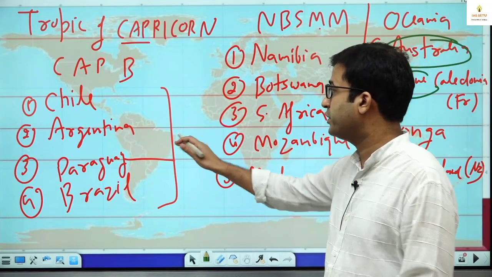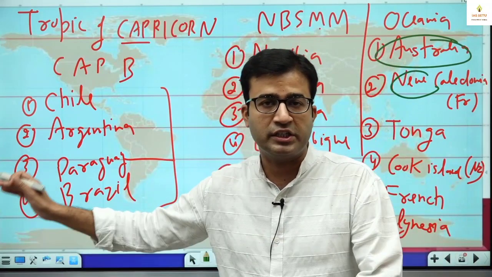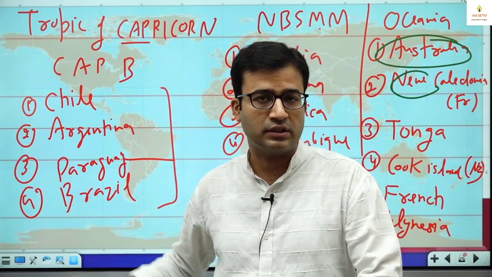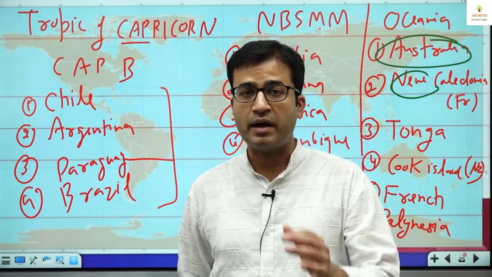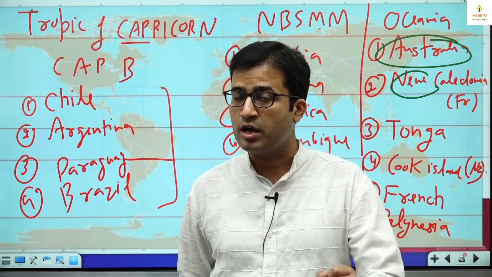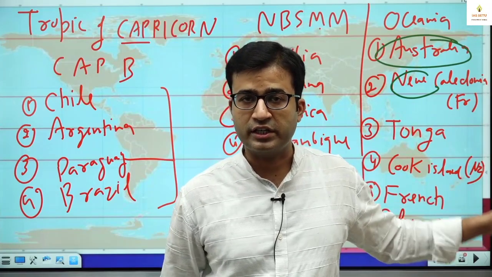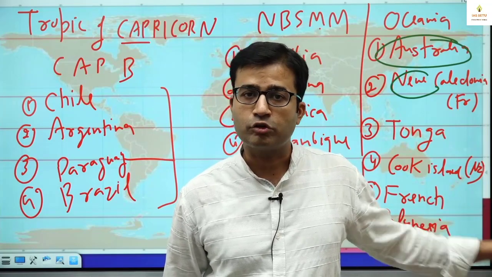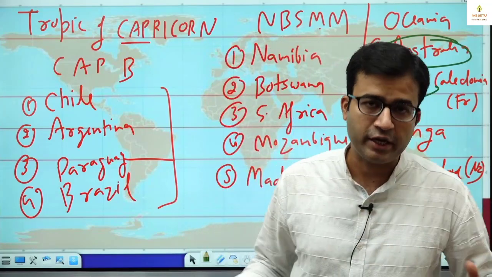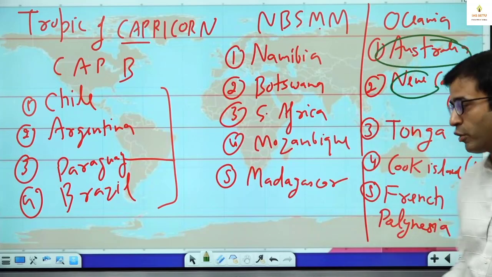Okay, so we revise now quickly. This is Cap B. Chile, Argentina, Paraguay, Brazil. This is NBSMM. Namibia, Botswana, South Africa, Mozambique, Madagascar. Then Australia, New Caledonia, Tonga, Cook Island, French Polynesia. Okay, Tropic of Cancer, Equator, Tropic of Capricorn.